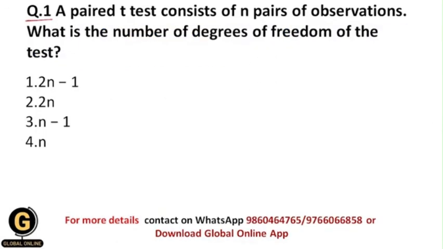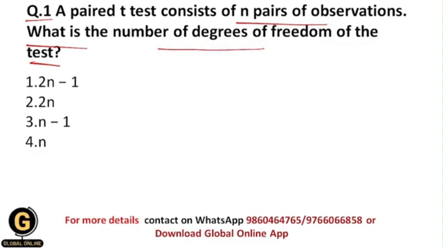Okay, Question 1: a paired t-test consists of n pairs of observations. What is the number of degrees of freedom for the test? Here they have given us a paired t-test that consists of n pairs of observations, and we need to find out the number of degrees of freedom.